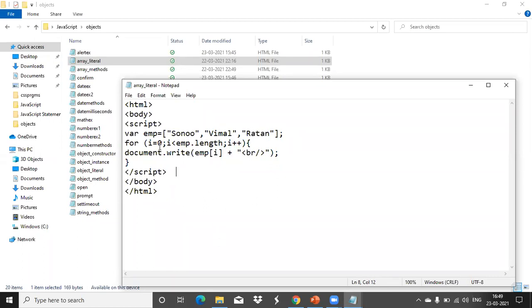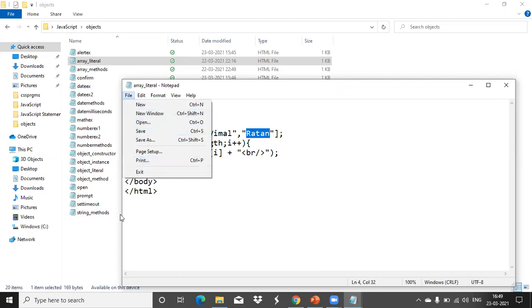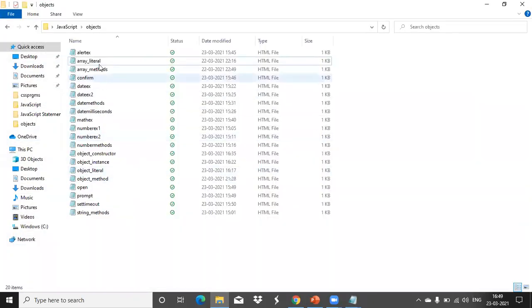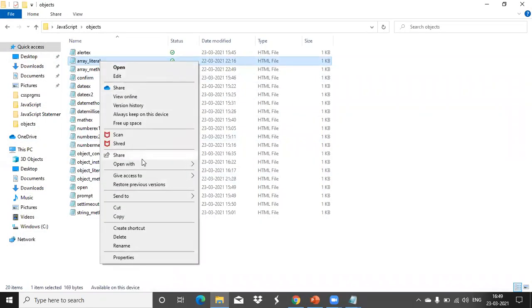So i first takes 0, so emp of i is this particular value. Then i changes into 1, so emp[1] is this value, and then i changes into 2, so emp[2] is this one. So we can print the array elements. All the array elements got displayed. Is this clear?